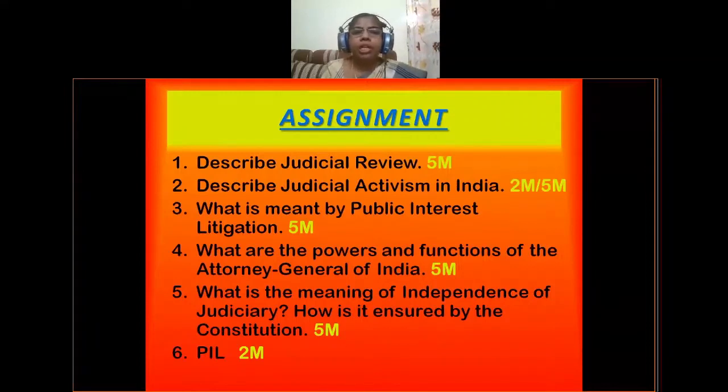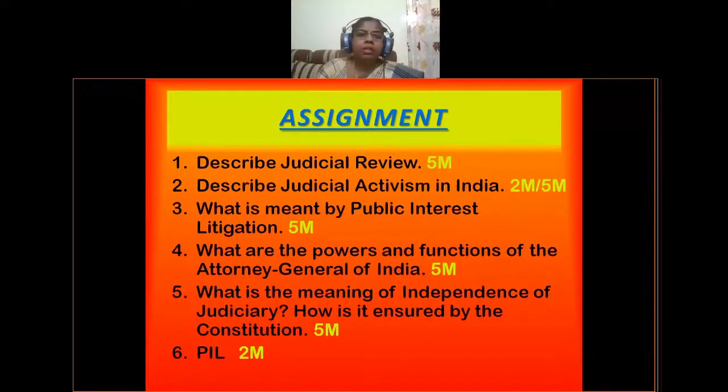describe judicial review. So you have learned that judicial review is the special power given to Supreme Court of India. According to judicial review, it can declare any law as unconstitutional if it is found that it is not according to the constitution. Okay, so this question will be given for 5 marks, and it is a very important question.